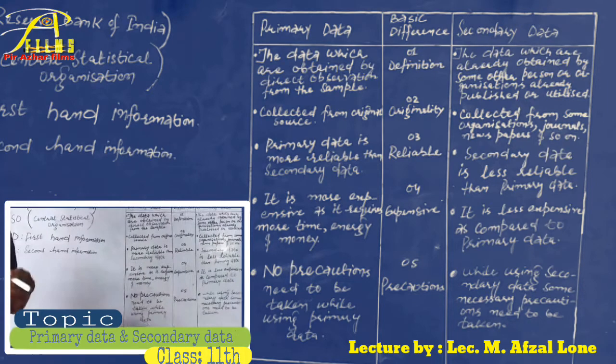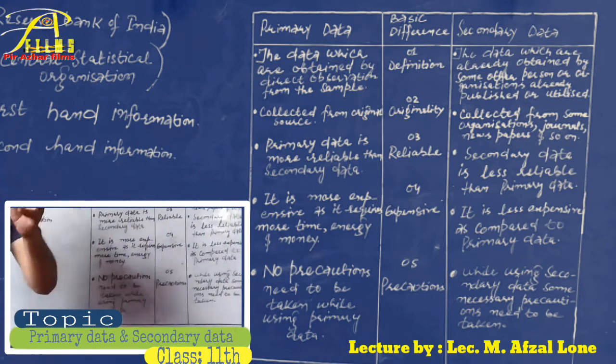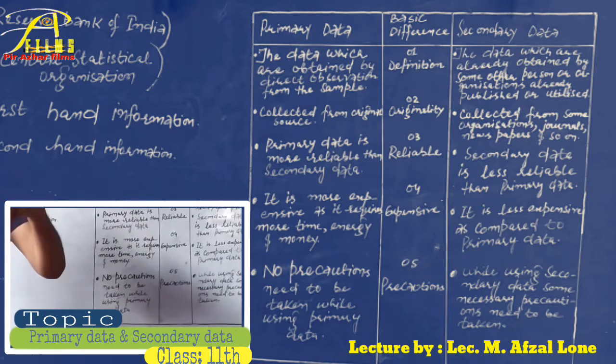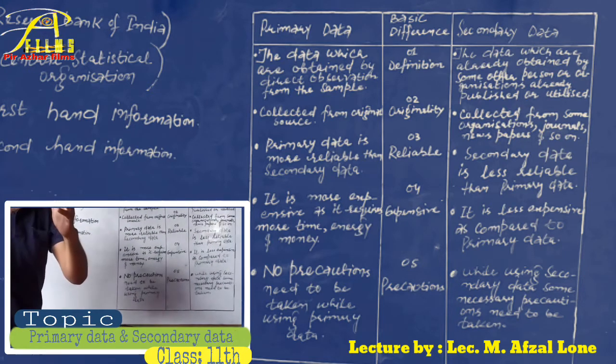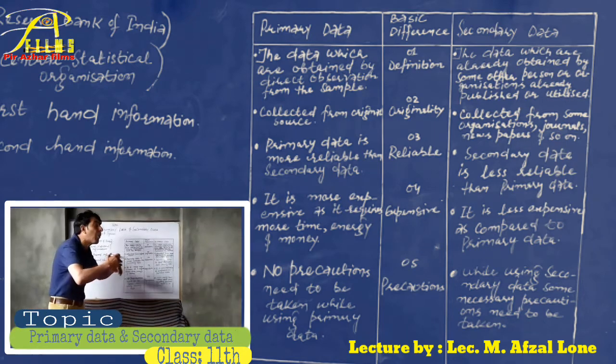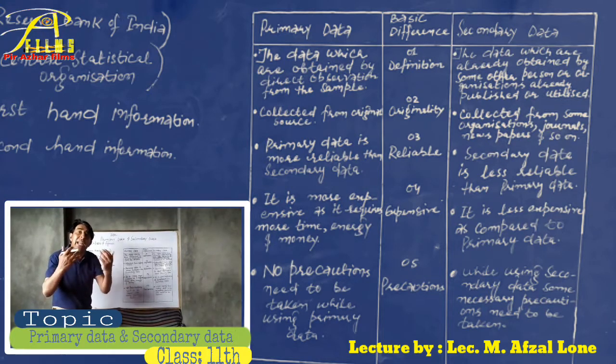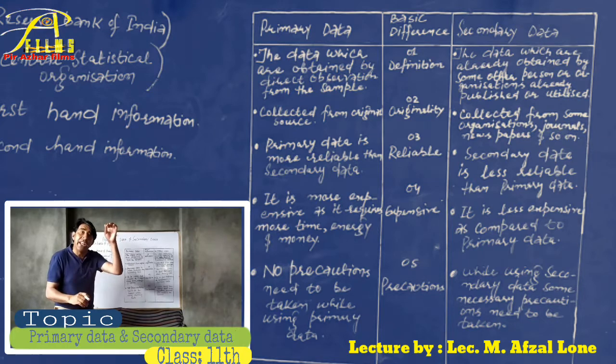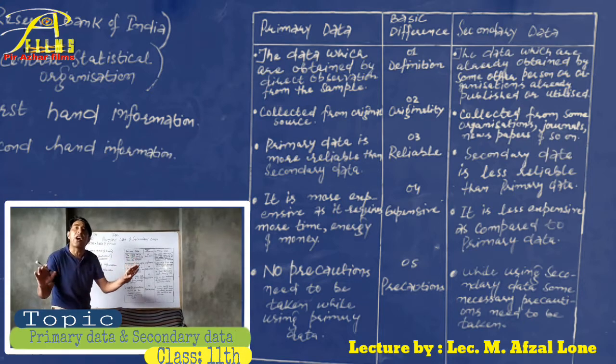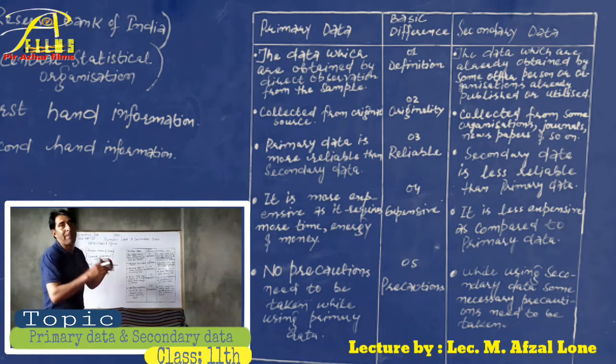And the last one, precautions. Precautions means the precautions we take while using both types of data. When we are using the primary data for interpretation and getting the results, no precautions need to be taken because these data are accurate, reliable and correct. The results of these data are reliable and correct. So there is no need of precautions while using the primary data.